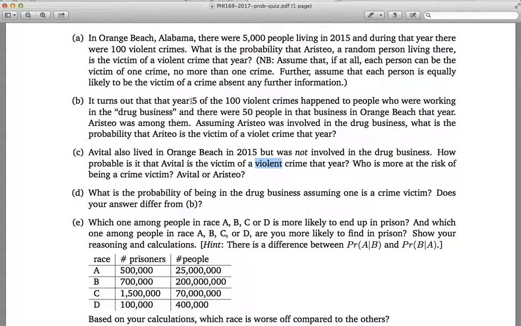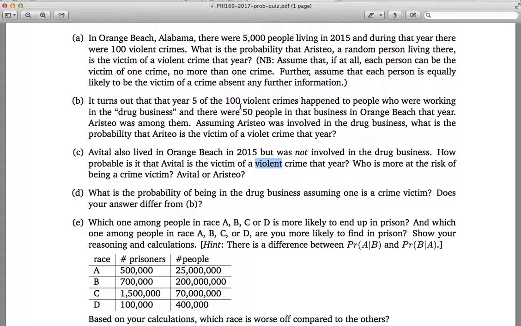But now we're giving a little more information, and in particular, we are told that of the people who were victims of violent crimes, 5 of the 100 worked in the drug business. And we are also told that 50 people worked in the drug business in Orange Beach, Alabama.